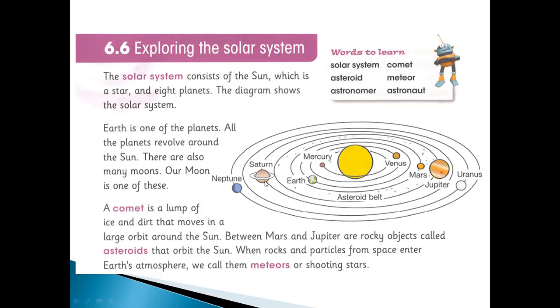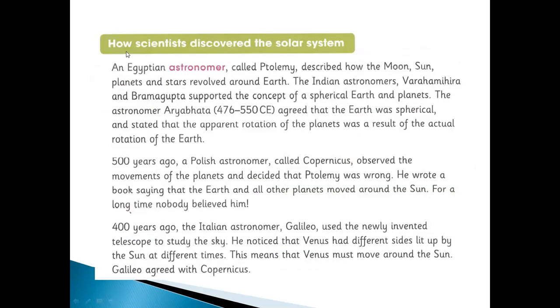Meteorites or shooting stars. So how did scientists discover the solar system? An Egyptian astronomer called Ptolemy described how the moon, sun, planets and stars revolve around Earth. The Indian astronomers Varahamihira and Brahmagupta supported the concept of a spherical Earth and planets.